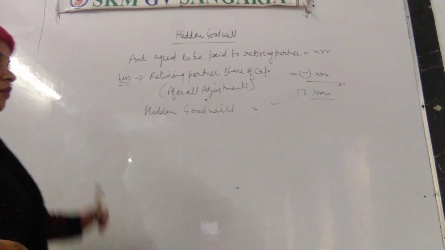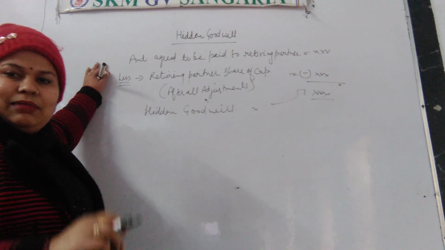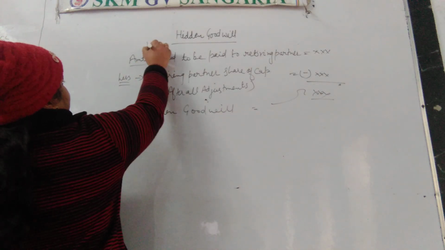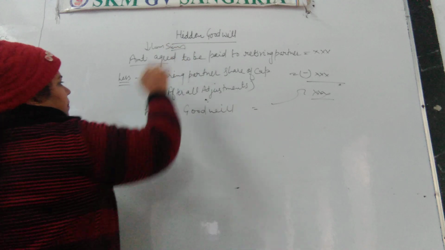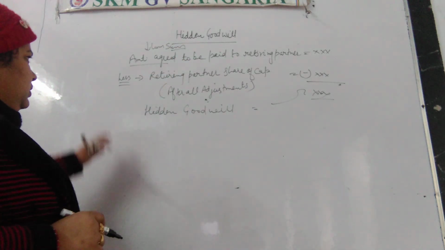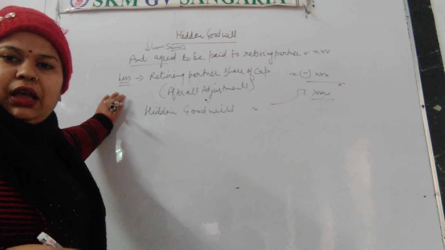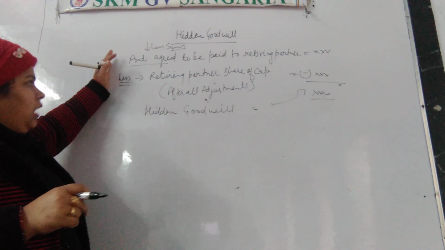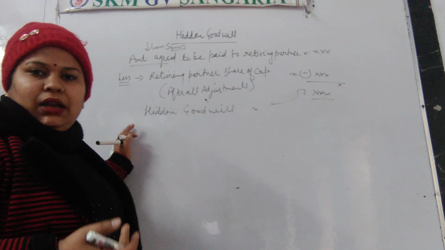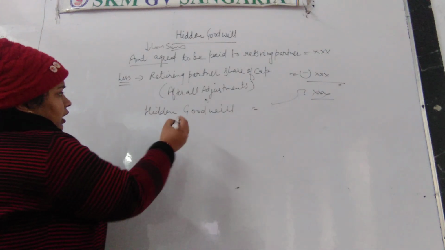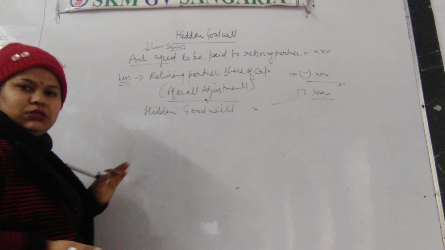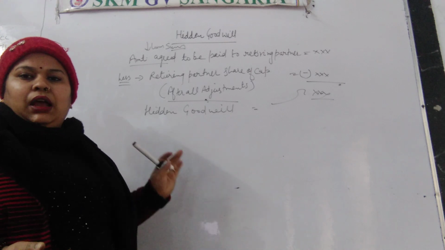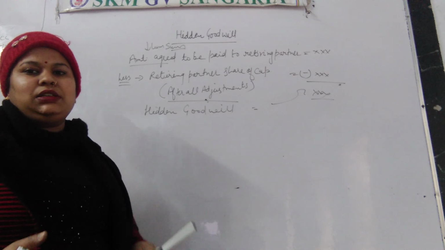What we have done: we have written the amount which will be paid to the retiring partner as a lump sum amount by the business. Then we will deduct the retiring partner's share of capital in the business, and the difference between the amount which will be paid by the business to the retiring partner and his share. Here I have written after all adjustment. After all adjustment means his share in the capital, his share in the undistributed profits, and profit and loss on revaluation and reassessment of liability.